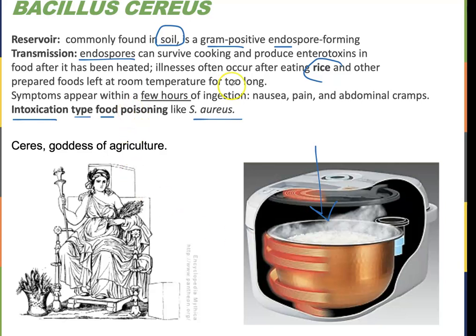Illnesses mostly occur after eating the rice or other foods prepared at, and again, temperature abuse for too long. So this is an intoxication, very fast, a few hours after ingestion, and you get those food poisoning symptoms. Named after Ceres, the goddess of agriculture.